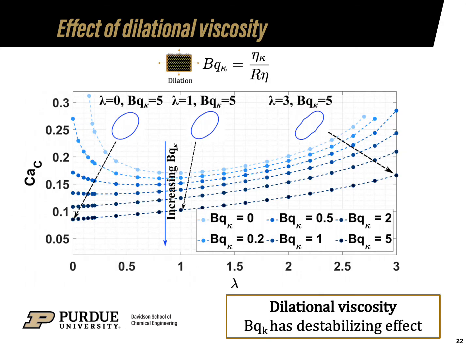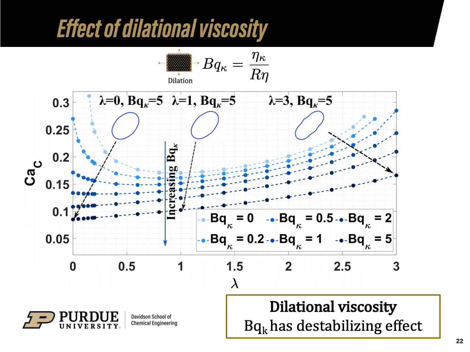This plot shows the dependence of critical capillary number on viscosity ratio lambda for increasing values of Boussinesq dilation parameter. Here also, the dilation viscosity has a destabilizing impact. Upon increasing the dilation Boussinesq parameter, the critical capillary number decreases and the range of lambda for which the critical capillary number is observed becomes larger.